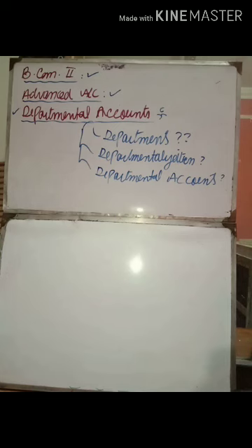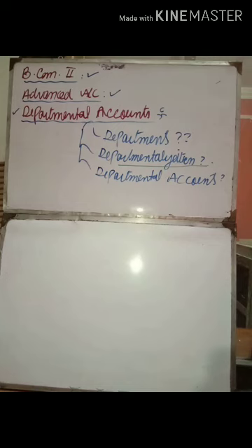Departments mean the individual segments, the individual parts, the individual products which are sold in an aggregate level of business. Or you may say, the process of dividing the whole business into parts, and each individual part will be called a department.